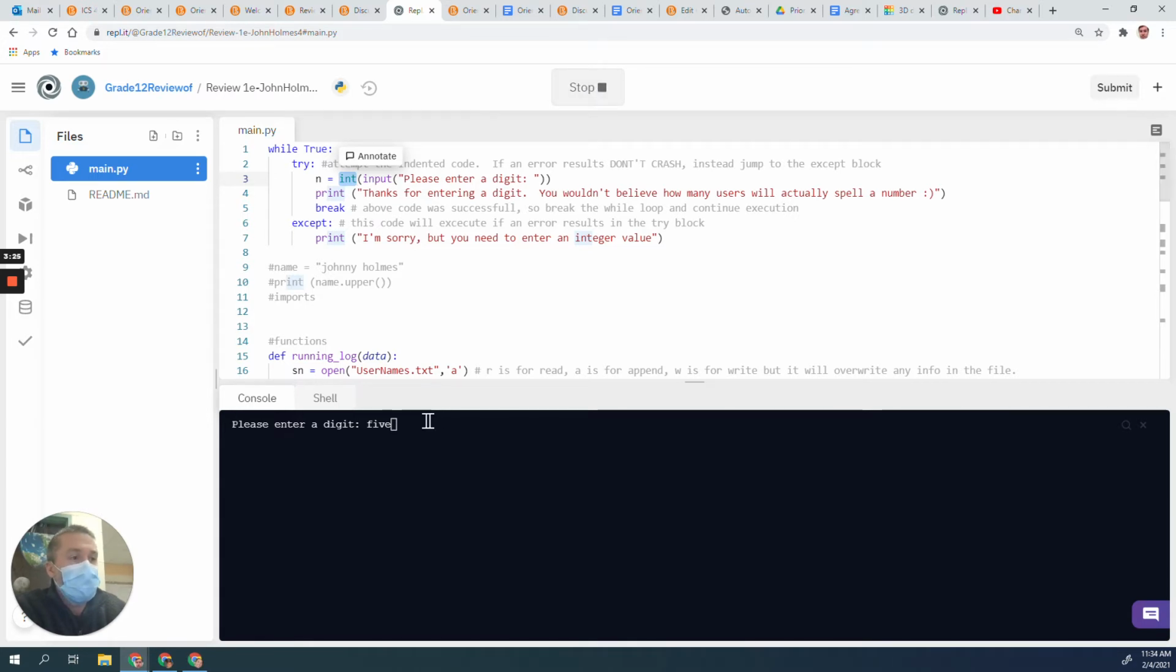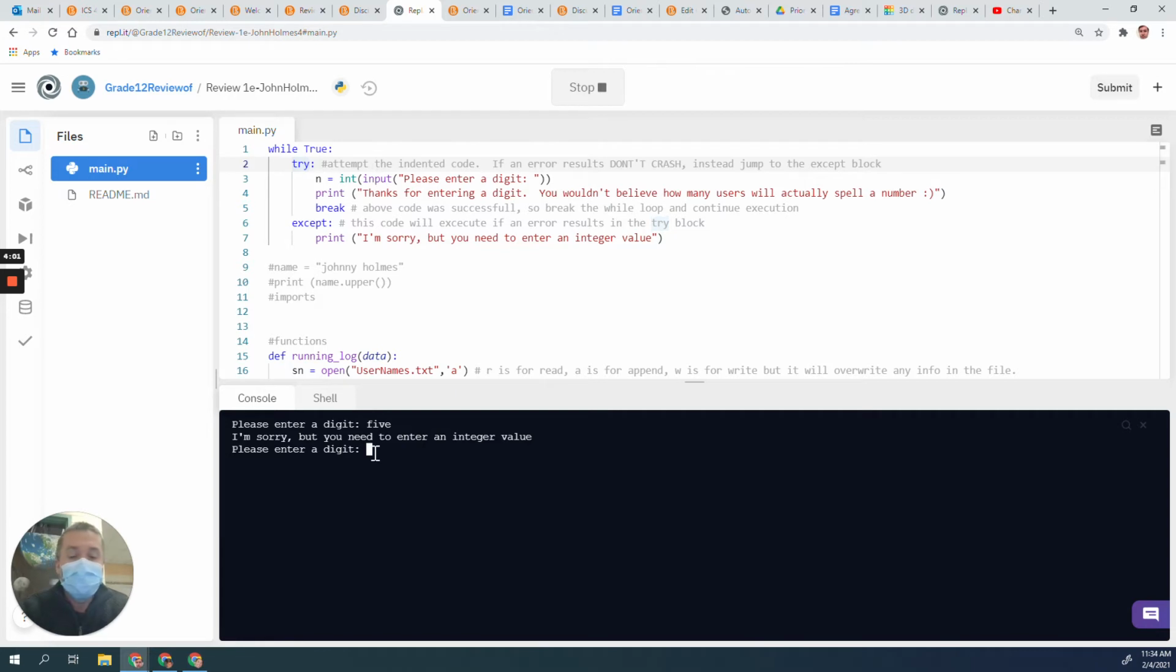So if I hit enter here now, it caught the error, and the error occurred right here. As soon as it spots the error, it immediately jumps down to line 6 and does the except portion. It says, I'm sorry, but you need to enter an integer value. Line 7 is finished, but we're inside of a while true loop, so it comes back up to while true. It says, okay, try this next bit of code. The next bit of code says, please enter a digit.